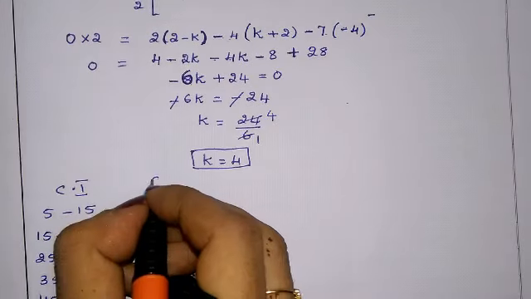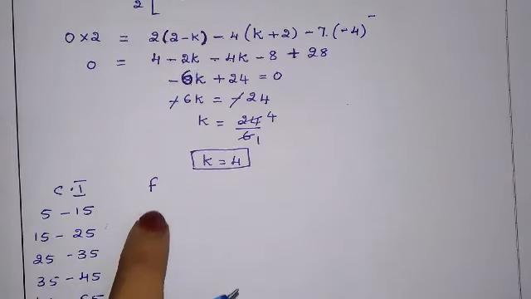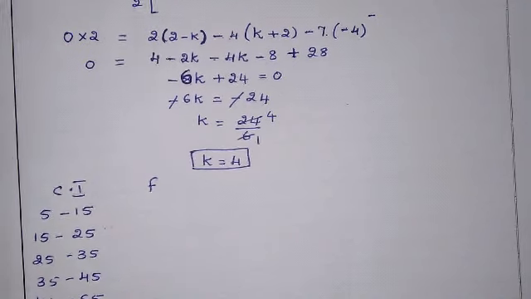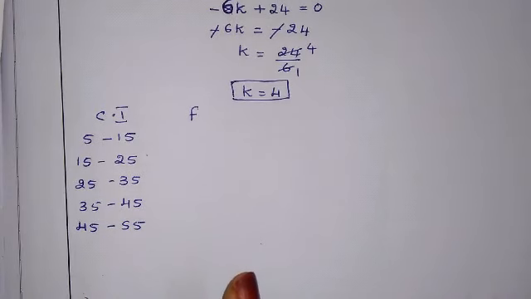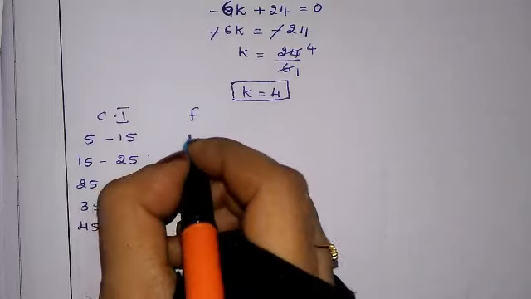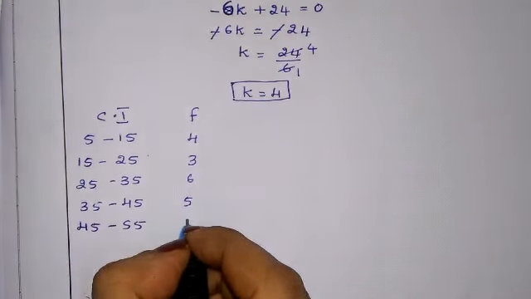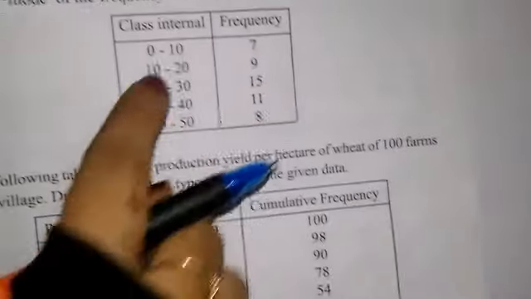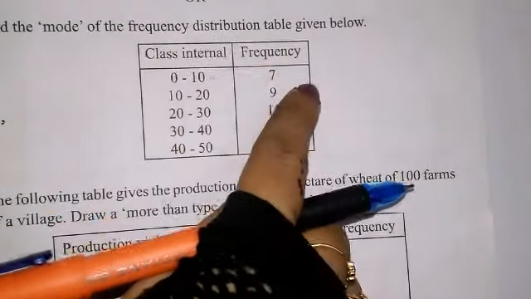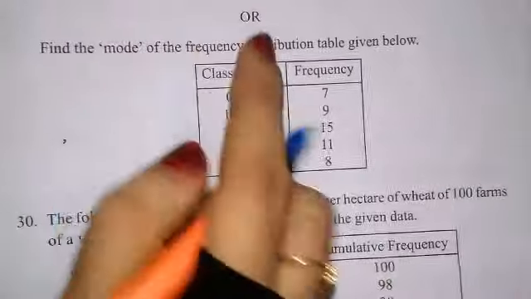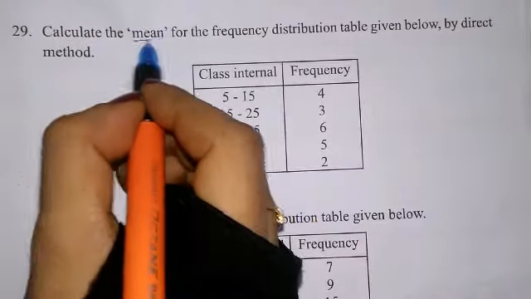Then let us see the frequency. It always gives class interval and frequency. Then we have to find the mean, whatever they have asked. 4, 3, 6, 5, 2. This is the question given. Only this table, class interval and frequency, and they have told us to find the mean.